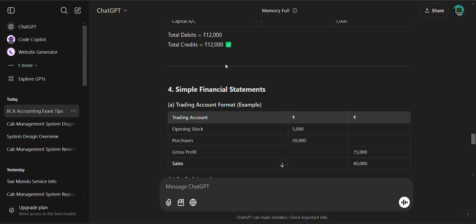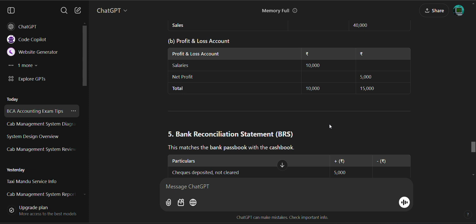Then the simple financial statement: opening stock 5,000, purchase 20,000, gross profit 50,000. Then next one is sales 40,000. And here the net will be around profit and loss account: salary 10,000, net profit 5,000, total 10,000 and 15,000.